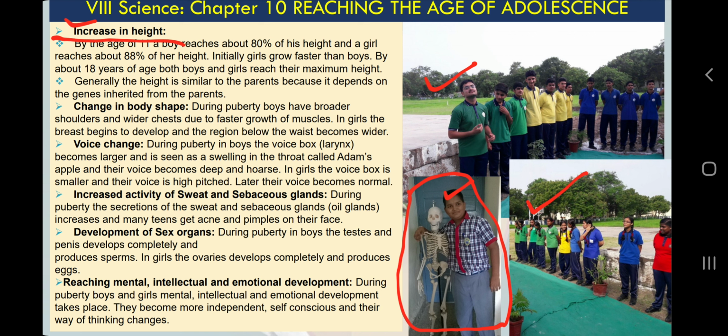So change in body shape, you can notice the change in body shape in boys and girls. For example, the broad shoulders in boys, or difference in pelvic region. Voice change, definitely the boys get some hoarse voice and they grow their Adam's apple. What do you mean by Adam's apple?